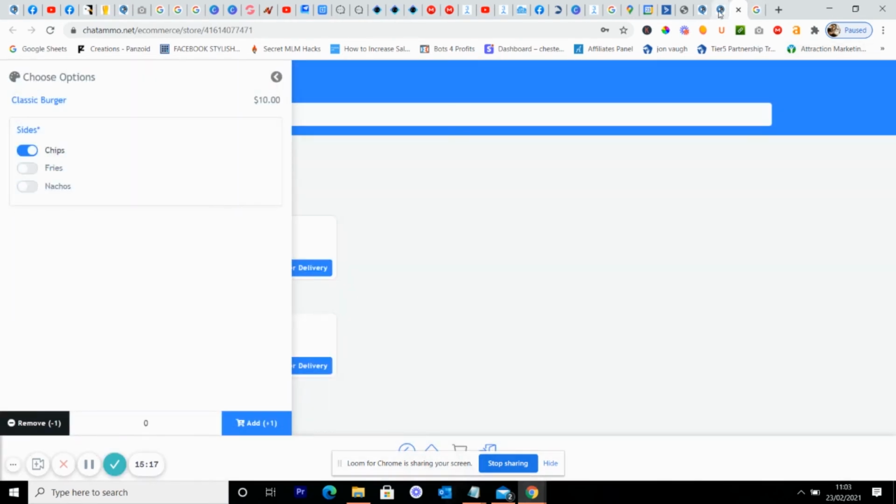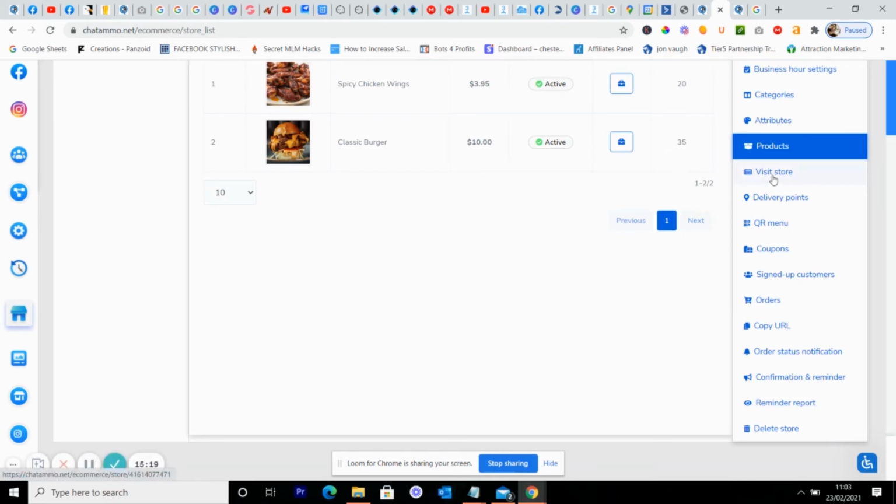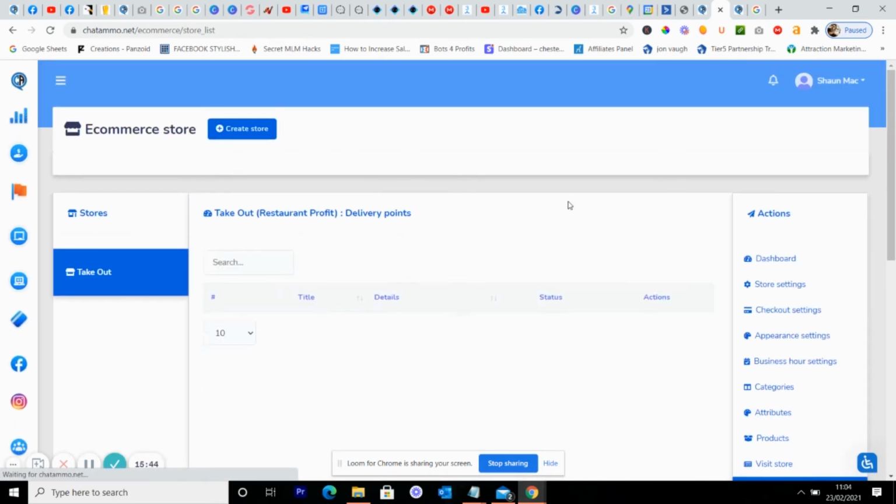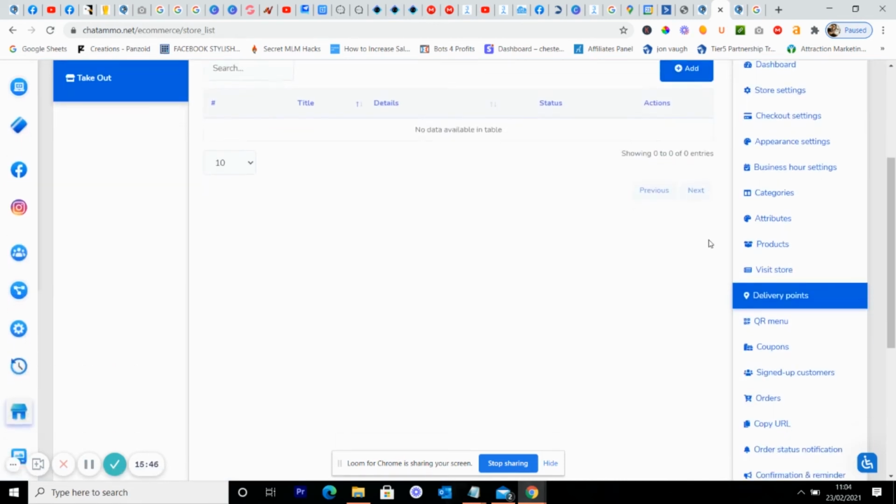Right, so next you've got delivery points. This is if you're setting up for the inside of your restaurant, where you can set different delivery points. If we're having a COVID lockdown, which we are still on in the UK, people can sit at their table, order the drinks, the food, anything they want, and then just add their table number. So you would put in table 1, table 2, table 3.